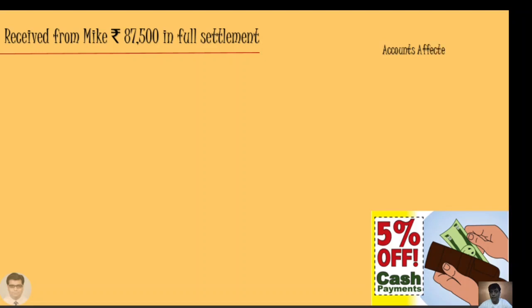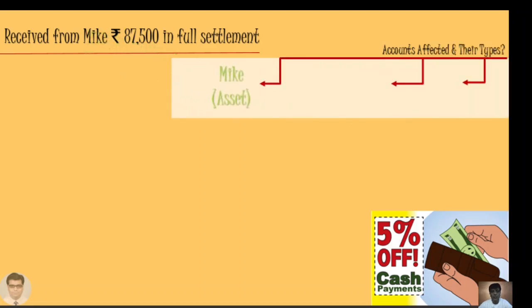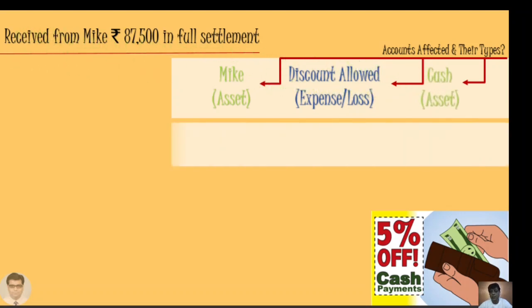So accounts affected and their types. So first of all, Mike's account is affected. He will no more be a debtor to us. The discount that we are allowing of 1500 rupees, he is paying us 1500 rupees less. So this discount that we are allowing is an expense or loss type, and we are receiving money, so cash, which is an asset, is affected.